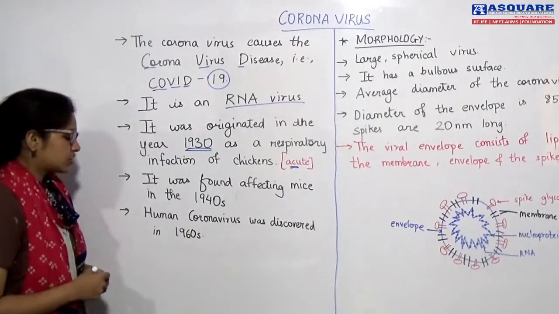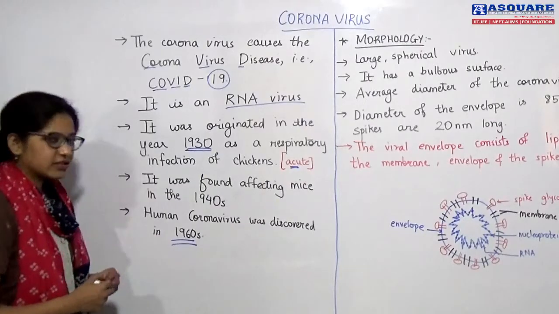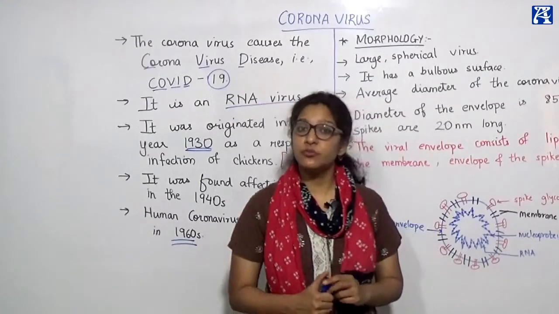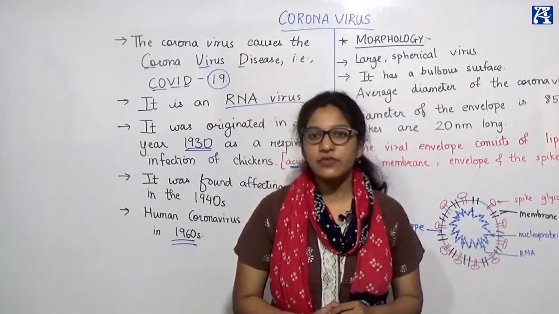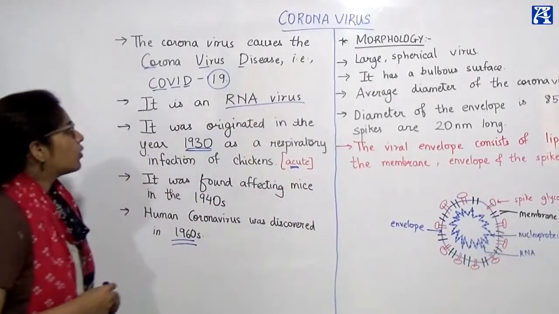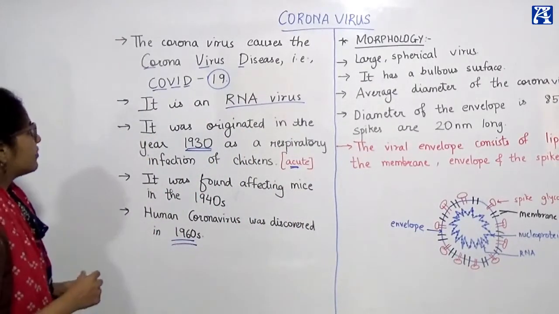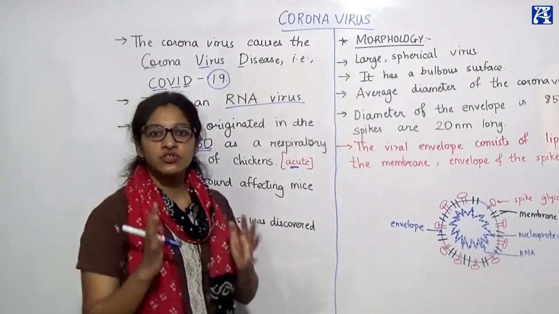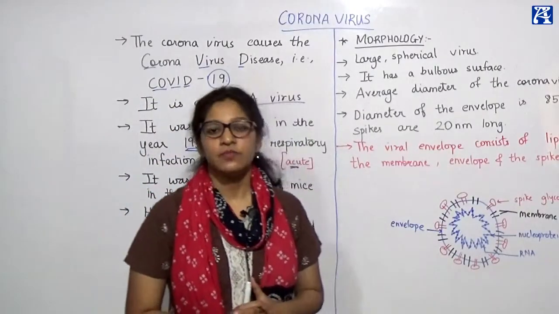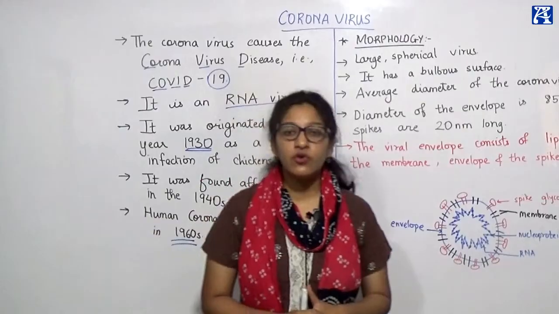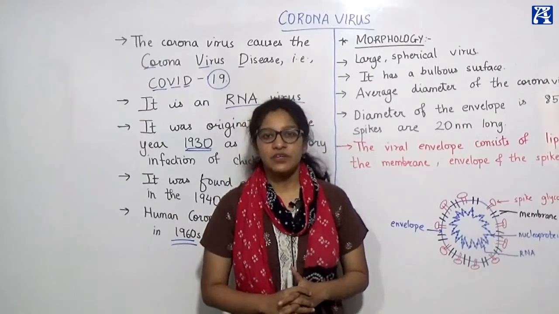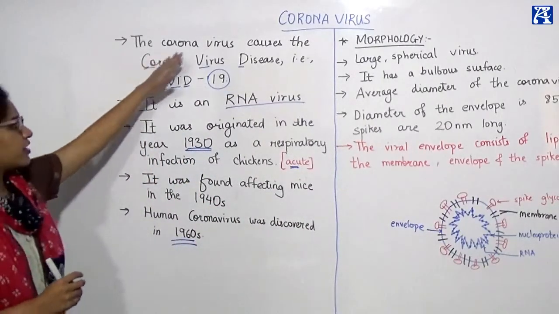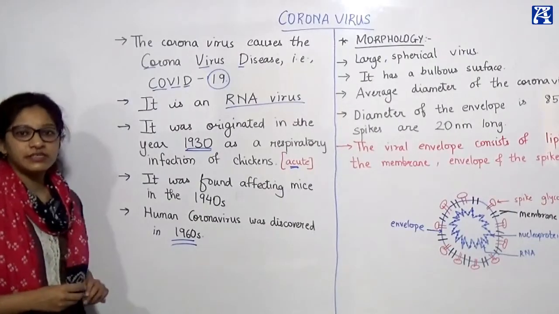Human coronavirus was discovered in the 1960s. In the early 1960s, it was seen that coronavirus affected humans also. So this was, in brief, the history of coronavirus, where we saw what coronavirus is. It is a virus of RNA origin, or its genetic substance or genome is made of RNA. So we can say that coronavirus is an RNA virus. It causes the disease coronavirus disease, also known as COVID-19.